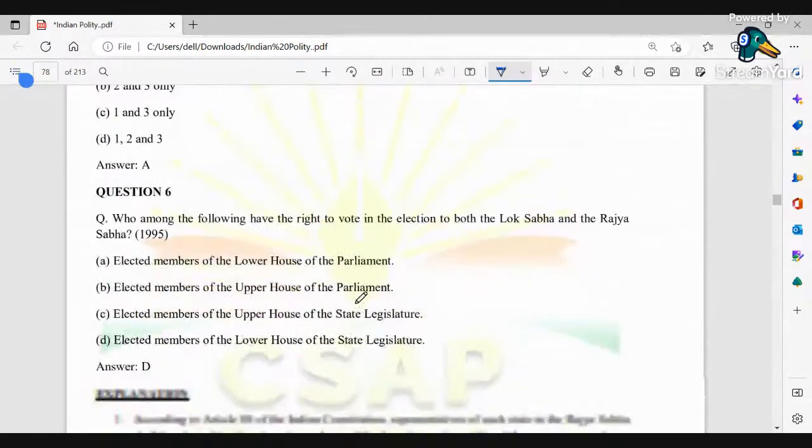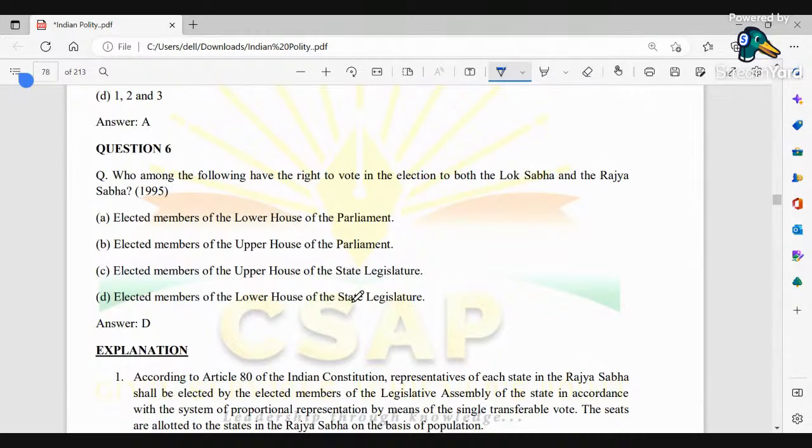ठीक है. Next, who among the following has the right to vote in the elections in both Lok Sabha and Rajya Sabha?